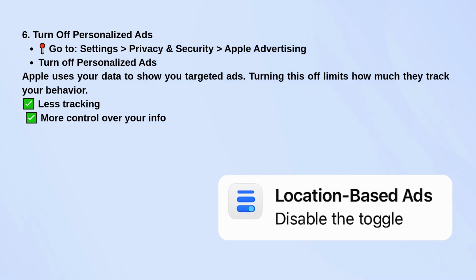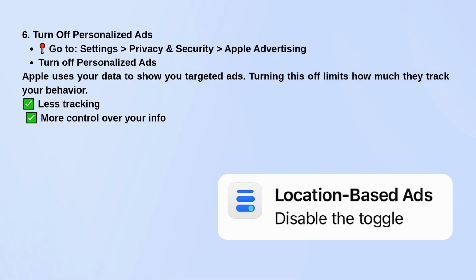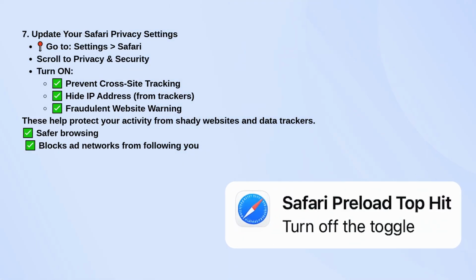If you use Safari, go to its settings and scroll to the Privacy and Security section. Make sure things like Prevent Cross-Site Tracking and Hide IP Address are turned on. It blocks trackers and helps keep your web activity private.